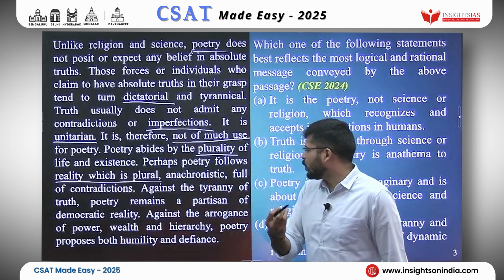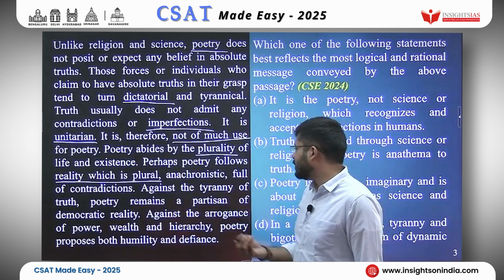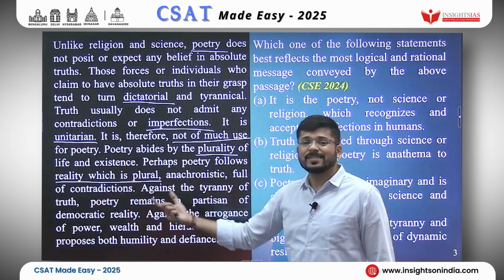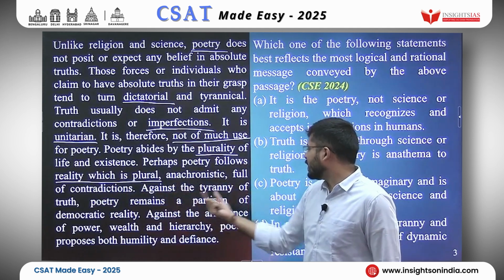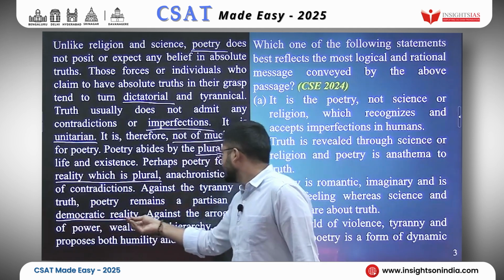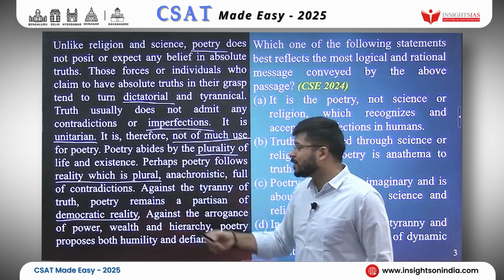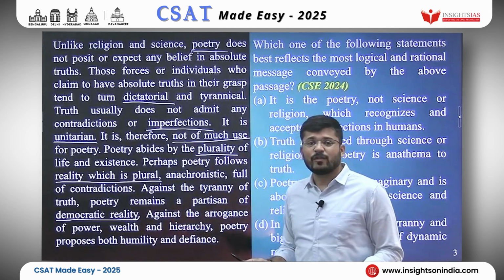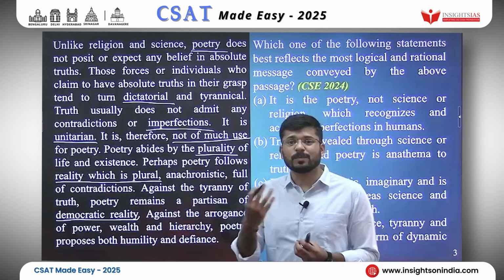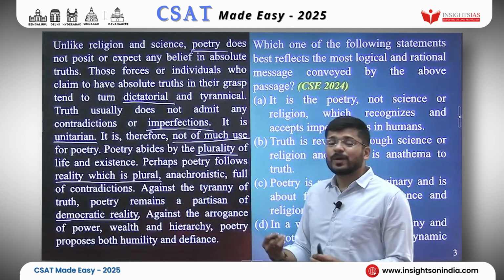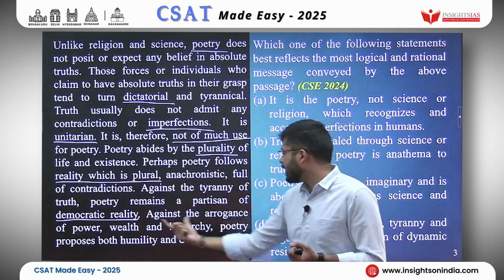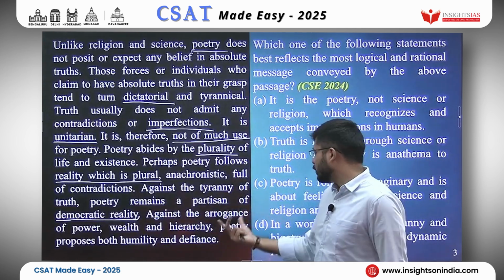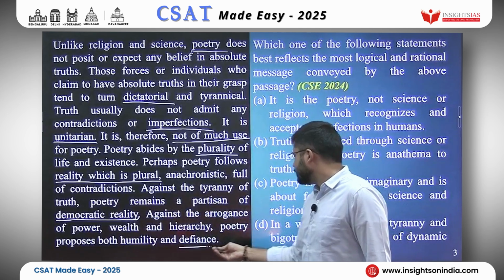Against the tyranny of truth, poetry remains partisan of democratic reality. This statement calls truth tyrannical. Okay, against the arrogance of power, wealth, and hierarchy, poetry proposes both humility and defiance. What is defiance? Defiance is standing up to some authority. So, against the arrogance of power, wealth, and hierarchy, in other words, against some authority of arrogance, poetry proposes what? Humility and defiance.